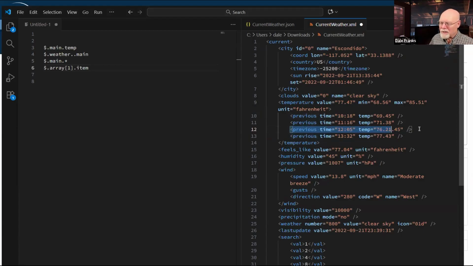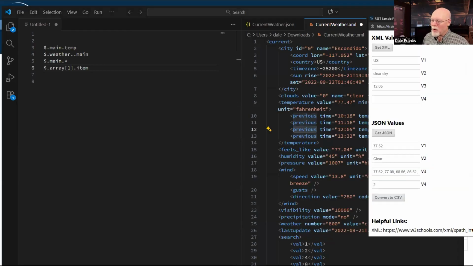So this is our third row of our array. And so it was row 3 and it was 1205, but it was previous 3. In other words, we put our array index after the item that we're trying to index.